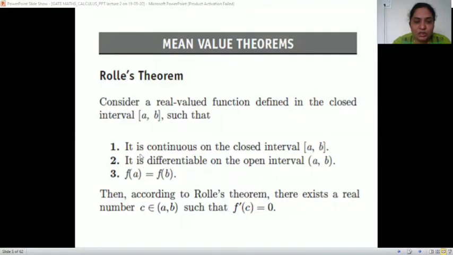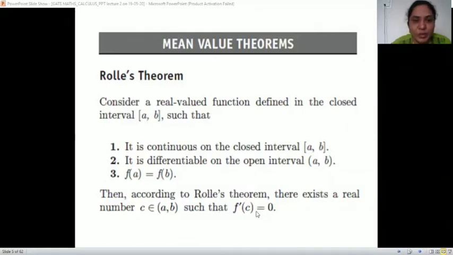Then if these three conditions are satisfied, then according to Rolle's theorem, we can say Rolle's theorem is satisfied in this case. And if such a thing happens, then f dash c is equal to 0, where c is what? C is any number in the interval AB. If that c belongs to AB, then f dash c is always equal to 0. This is Rolle's theorem.